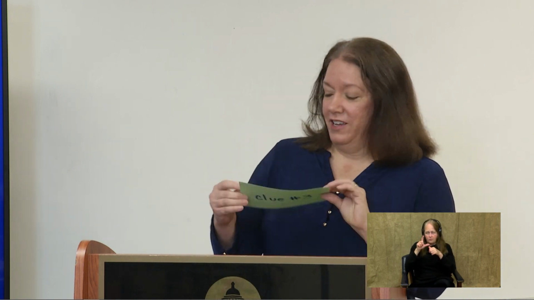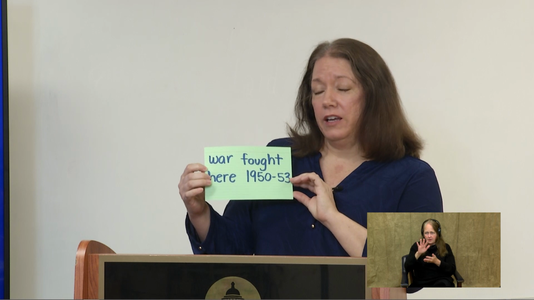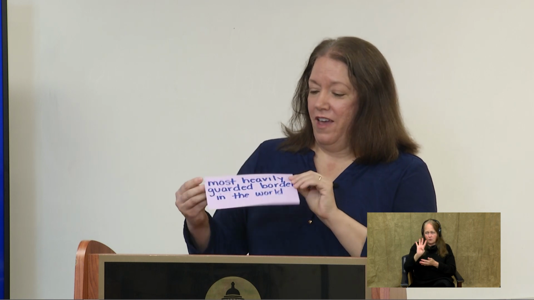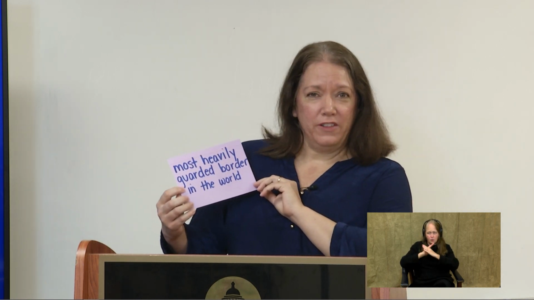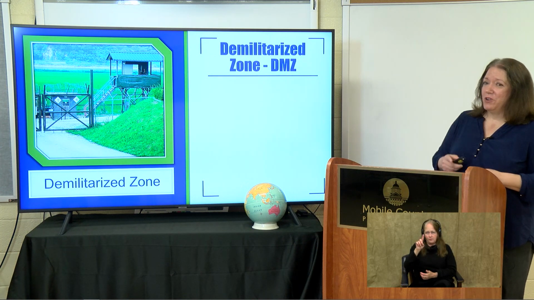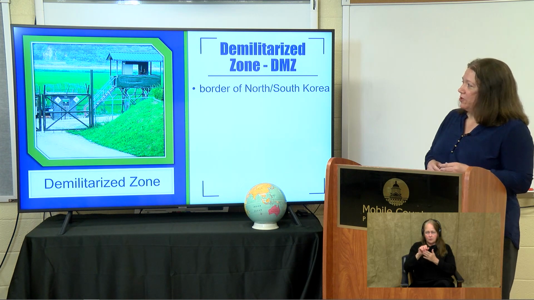Clue number 3. A war was fought here between 1950 and 1953. And if you haven't guessed it yet, let's go to clue number 4. This is the most heavily patrolled and guarded border in the world. Did you guess what it was? If you guessed the Demilitarized Zone, or otherwise known as the DMZ, you're absolutely correct. This is the border of North and South Korea.